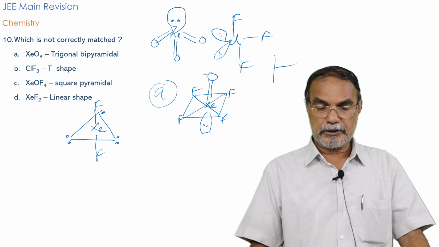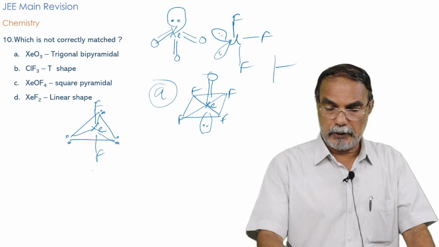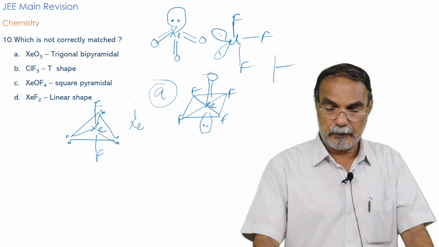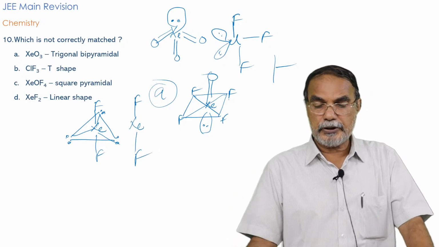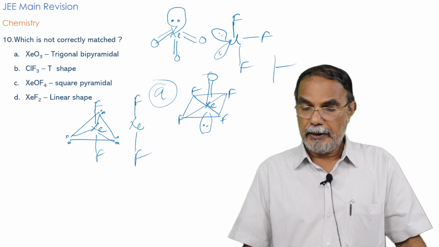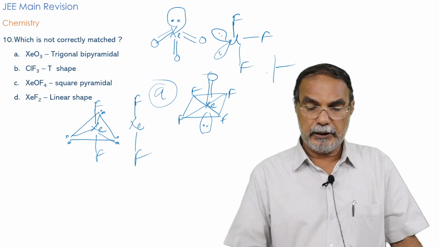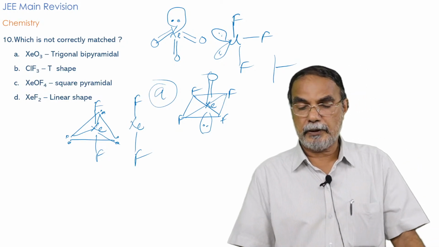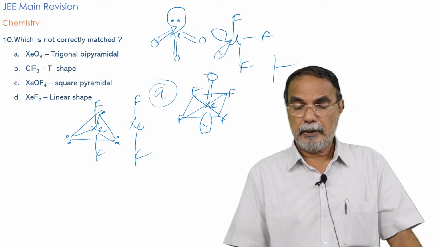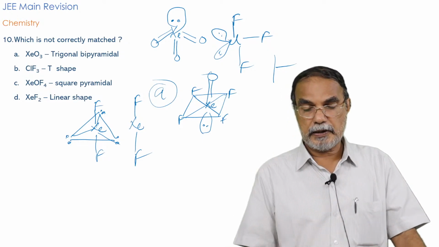So the molecule works out to be a linear molecule. XeF2 is a linear molecule. XeOF4 is a square pyramidal molecule, and ClF3 is a T-shaped molecule, and XeO3 is a pyramidal molecule with 1 lone pair on xenon. Basic shape is tetrahedral, and the hybridization is sp3.